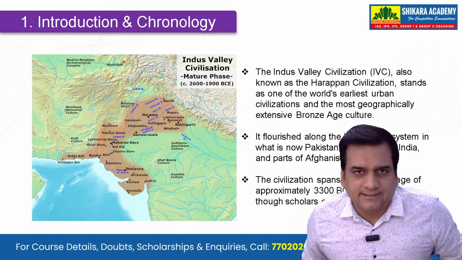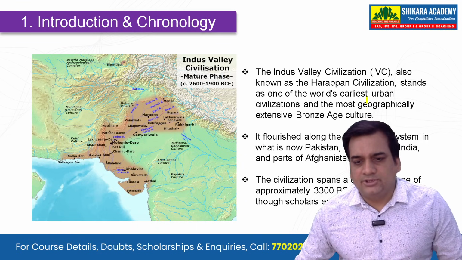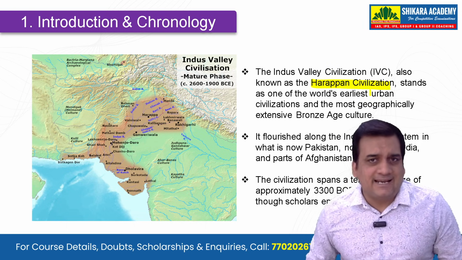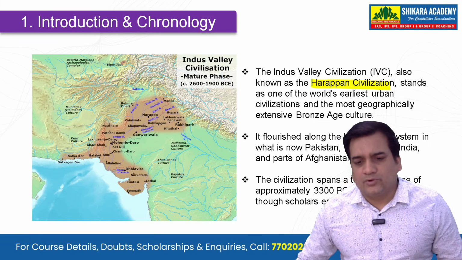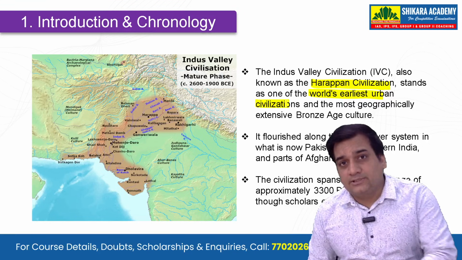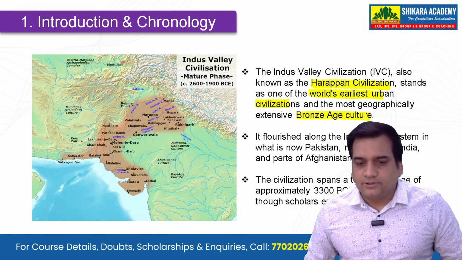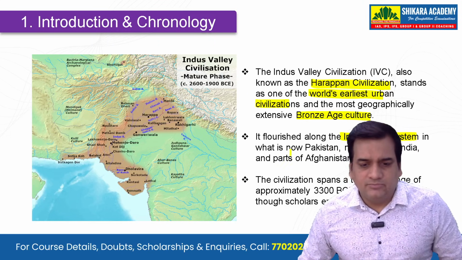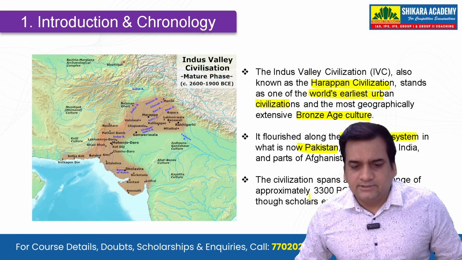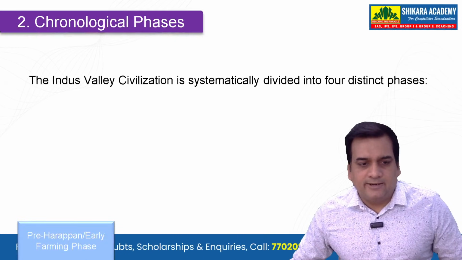And let's take the decision of starting the class with the introduction and chronology of Indus Valley Civilization. Indus Valley Civilization is also known as Harappan Civilization. Why? Because Harappa was the first site that was excavated, and it stands as one of the world's earliest urban civilizations. Please understand the fact that it was urban, not rural civilization, and the most geographically extensive Bronze Age culture. Now, it flourished along the Indus River system that is now in Pakistan, northwestern India, and parts of Afghanistan. And somewhere around 3300 before Common Era to 1300 before Common Era was the time span.